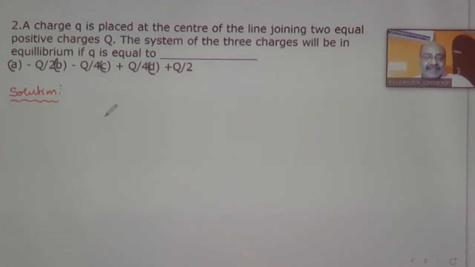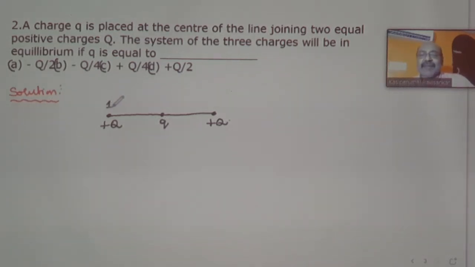So first of all, let us consider two equal positive charges. Here I am having one charge plus Q, and at some other distance I am having another charge plus Q. At the center or at the midpoint, I am having another charge q.